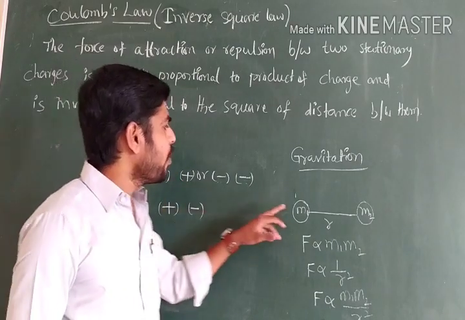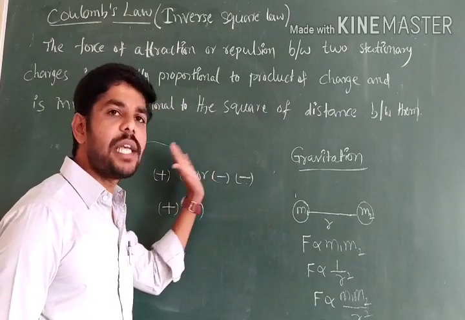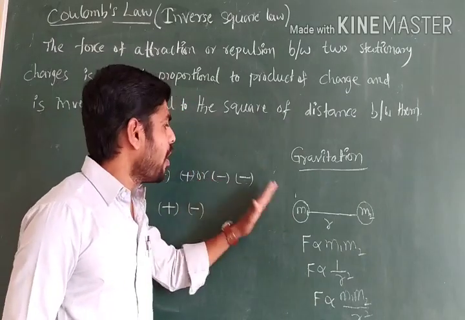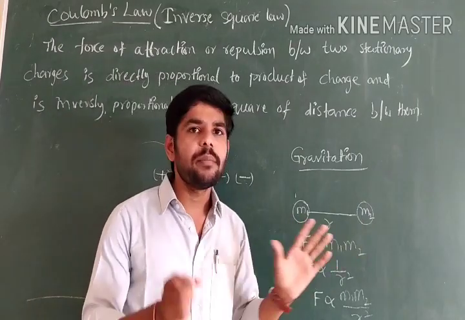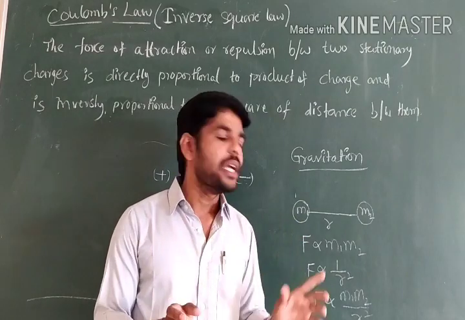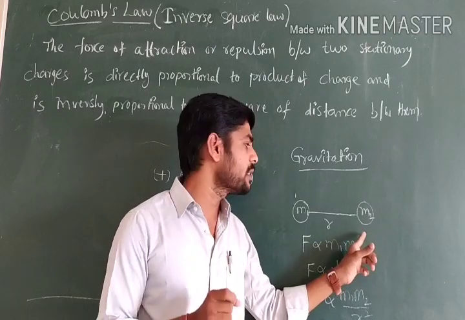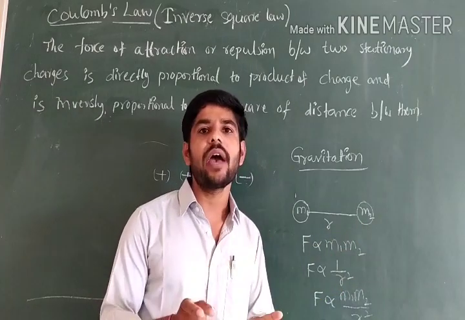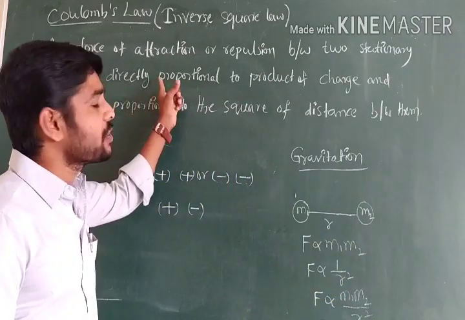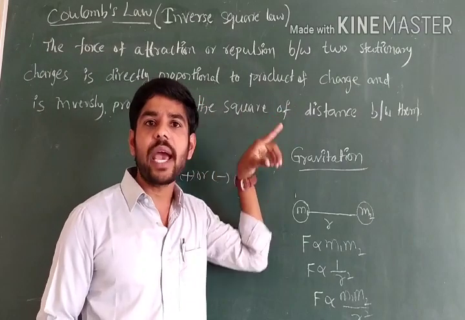Next, what is the difference between mass and charge? Mass carries only the quantity of matter. It doesn't necessarily have charge. But without mass, charge cannot exist; every charge must carry mass.